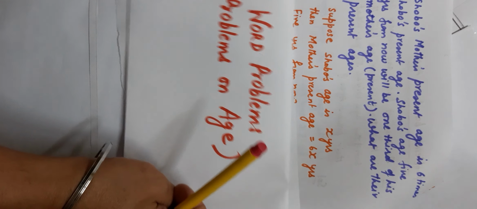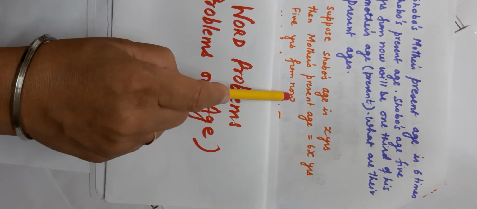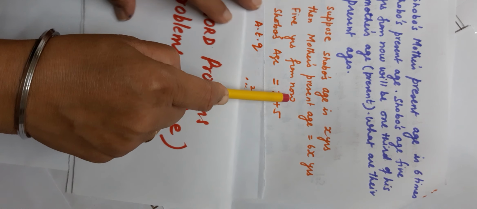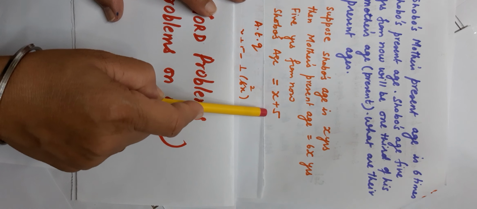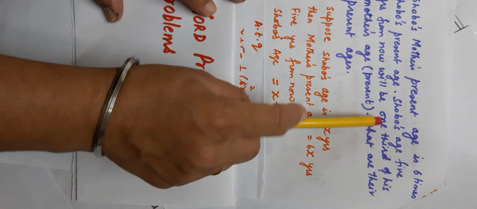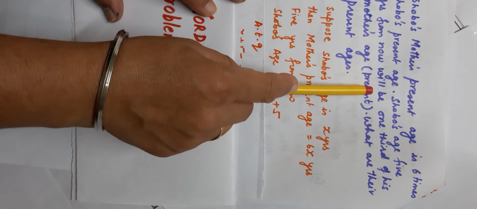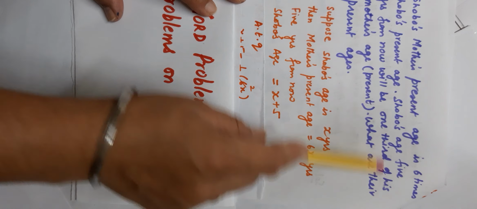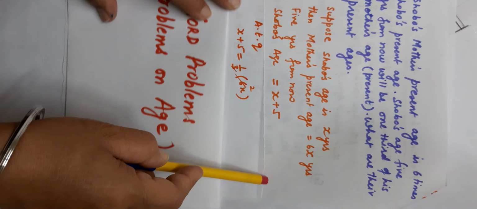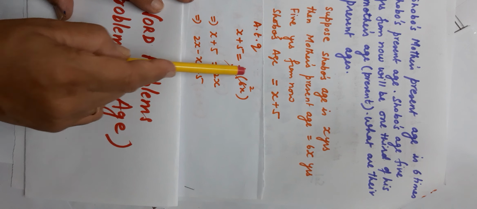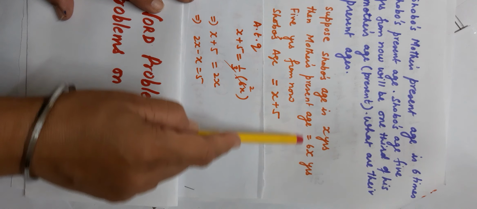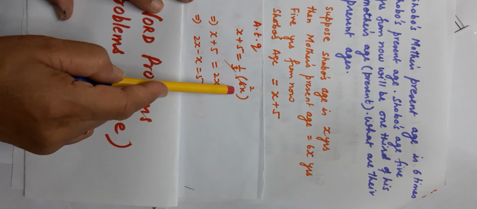Suppose Shobho's age is x years. Then mother's age will be 6x, because Shobho's mother's present age is 6 times his present age. Now 5 years from now, Shobho's age will be x plus 5. It is given that this will be 1/3 of his mother's present age. That means x plus 5 will be 1/3 of the present age of the mother, 1 by 3 into 6x.